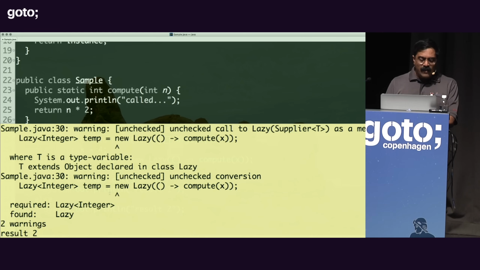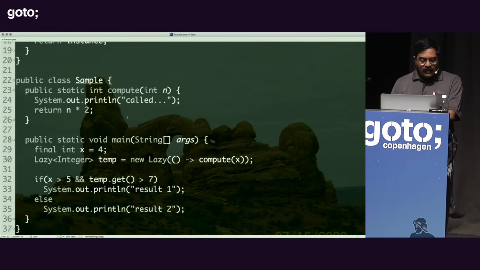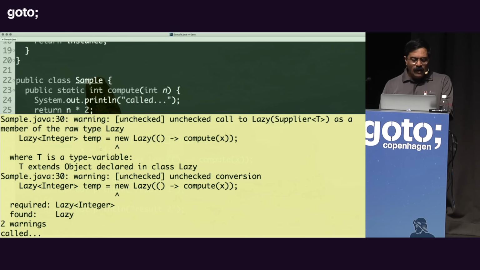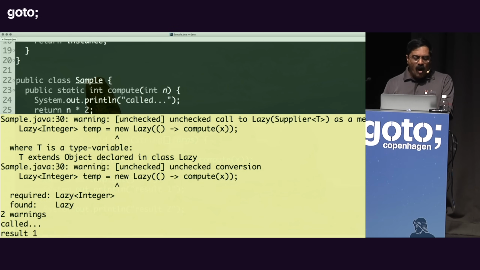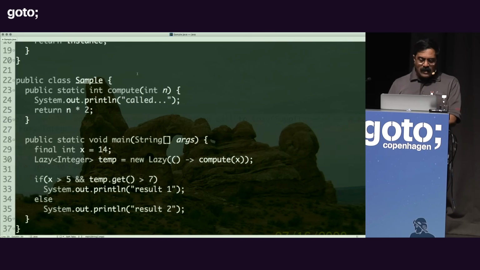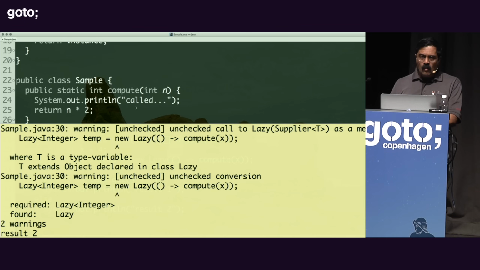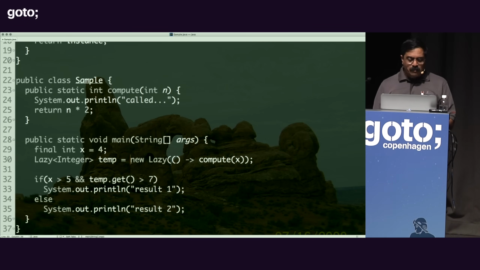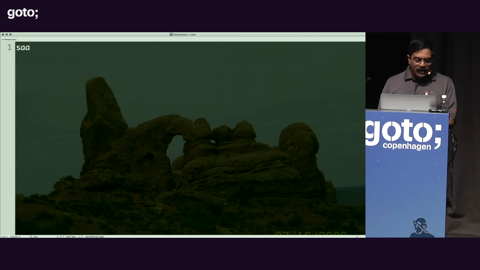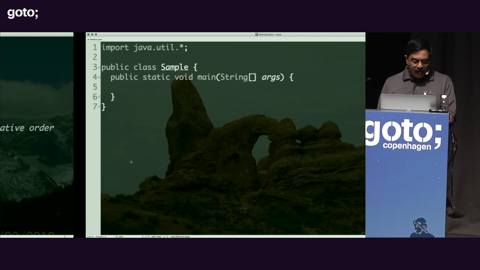And you can see at the very bottom, the result 2 is being displayed right in there. On the other hand, if I were to modify this to a 14, you will notice at the very bottom it says called and result 1. So the calling of that is postponed until you no longer can postpone it. So you can have laziness built in to your applications that way, and that comes from the level of indirection that I was talking about a minute ago.